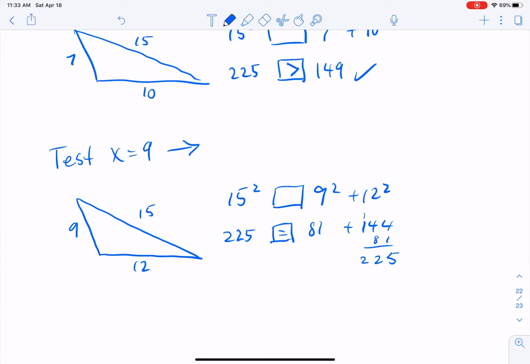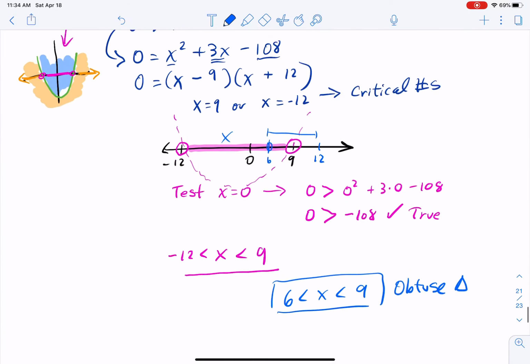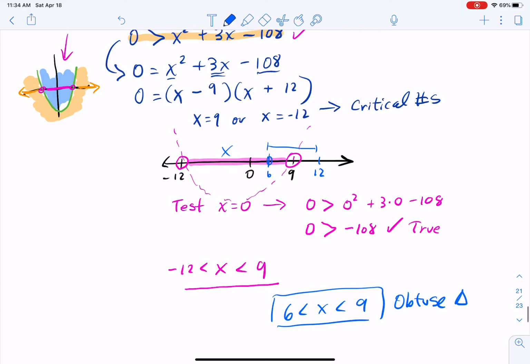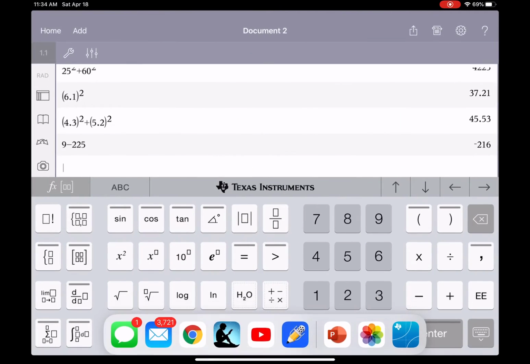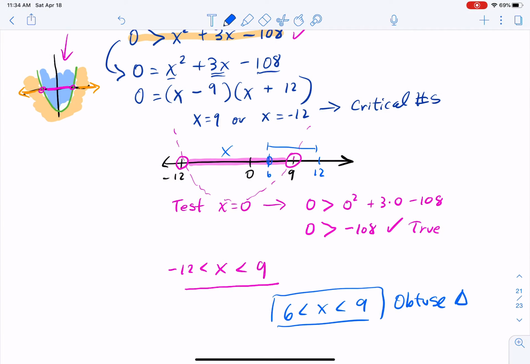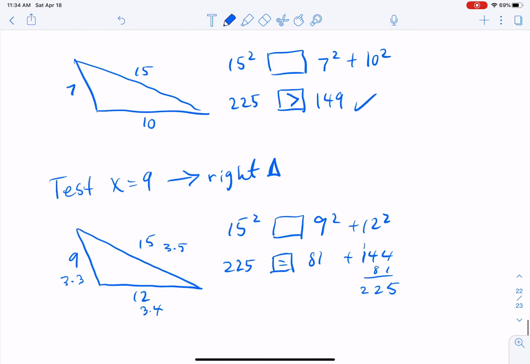We had ourselves a right triangle. Right? It's actually a Pythagorean triple. It's 3 times 3, 3 times 4, and 3 times 5. And so what does that mean the other ones are? Everything else from 9 to 12, those have to be the acute triangles. Those are the only ones that are left over.